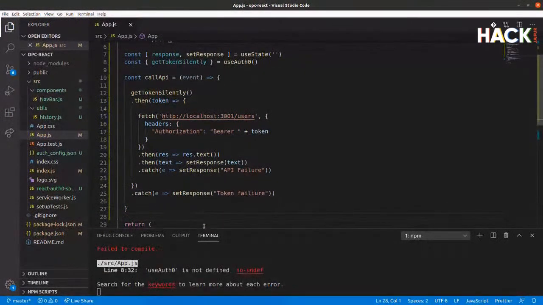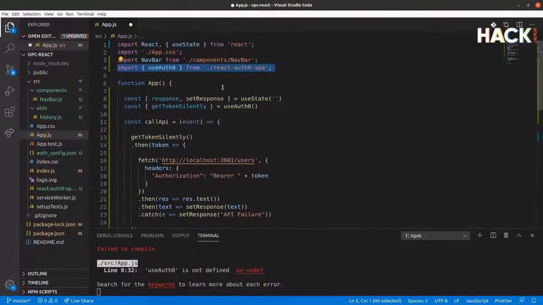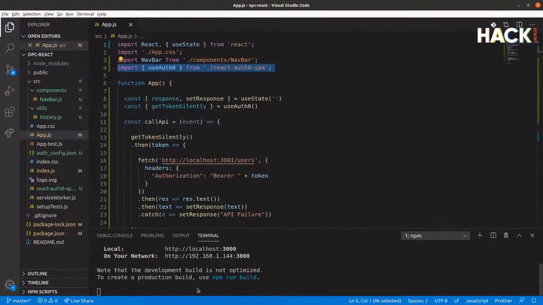Let's save that. Auth0 is not defined. I'm just going to import that. We just needed this line in here. Save that again. All right, and we're running.